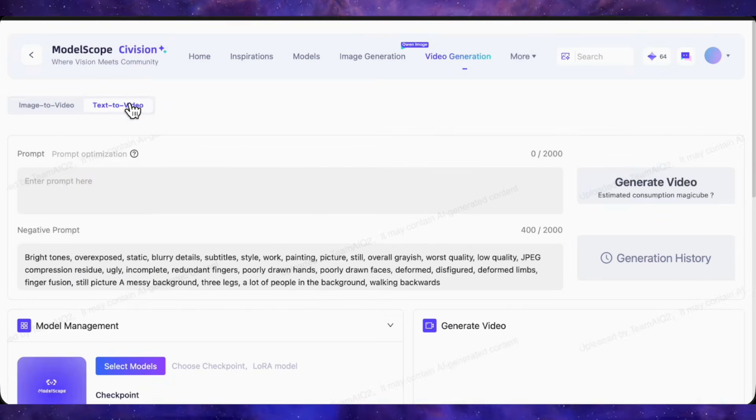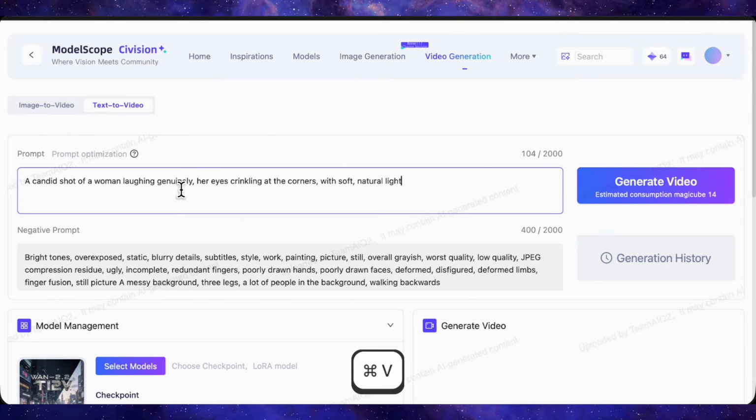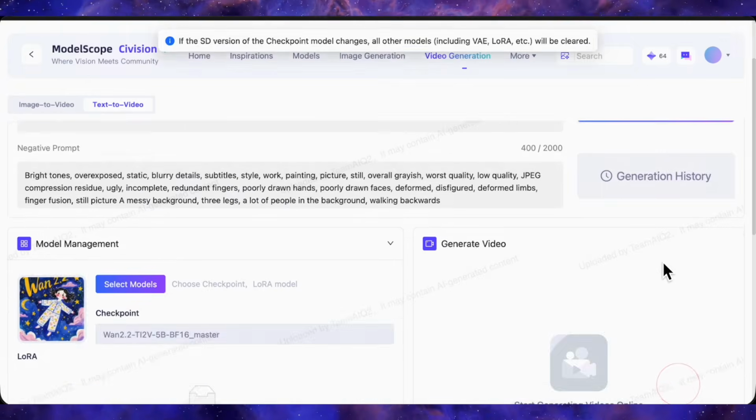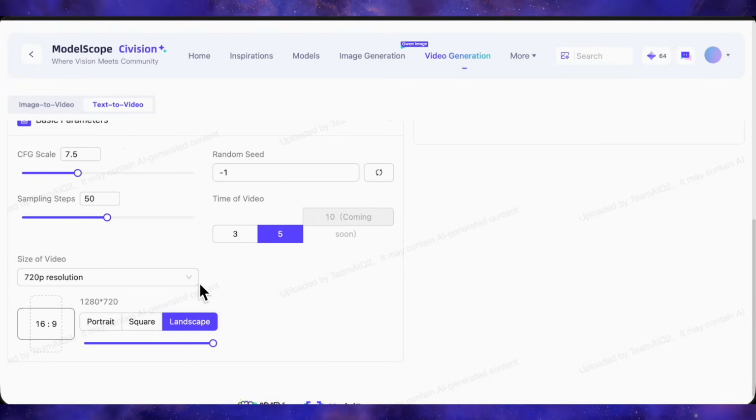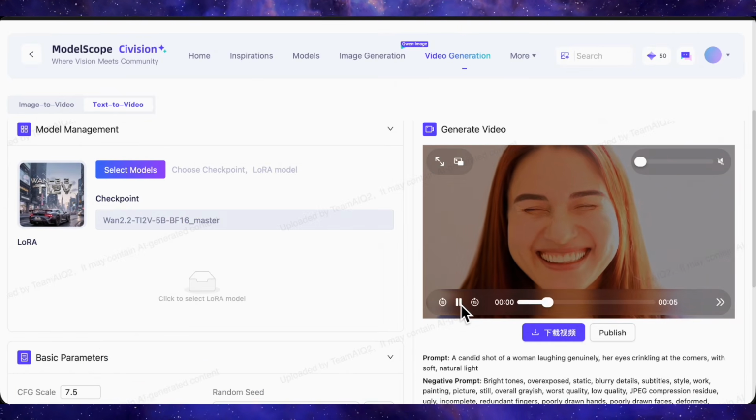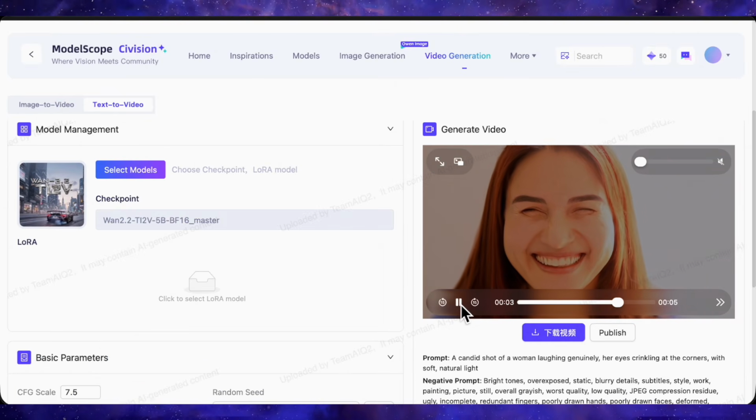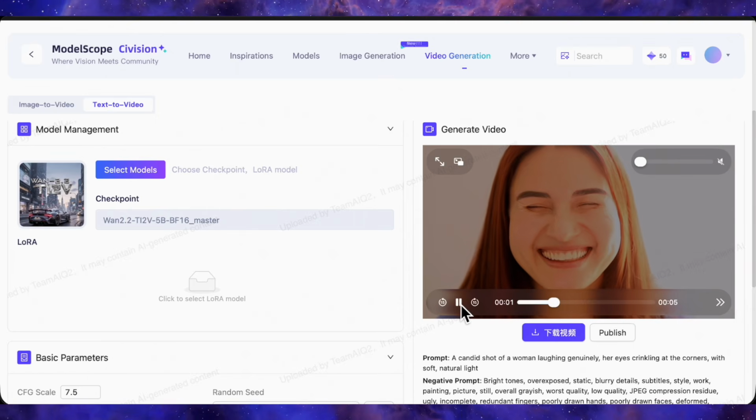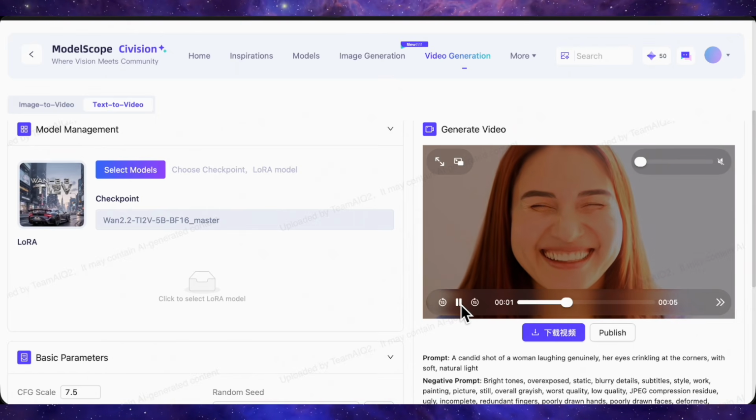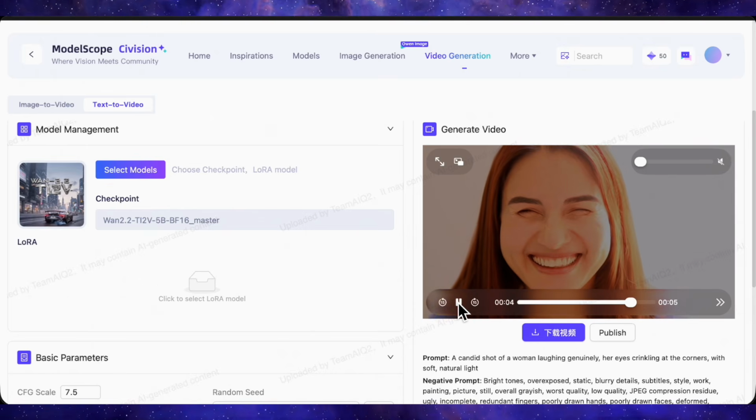Now let's check text to video quickly. I'll give it this prompt, a woman laughing genuinely. We've selected the 5 billion parameter model and landscape aspect ratio. Let's generate the video. The video's been generated. The result isn't overly impressive, but I used the 5 billion parameter model. If I had used the 14 billion, I might have gotten a better result. Overall, I just wanted to show you that you can do free image and video generation here.